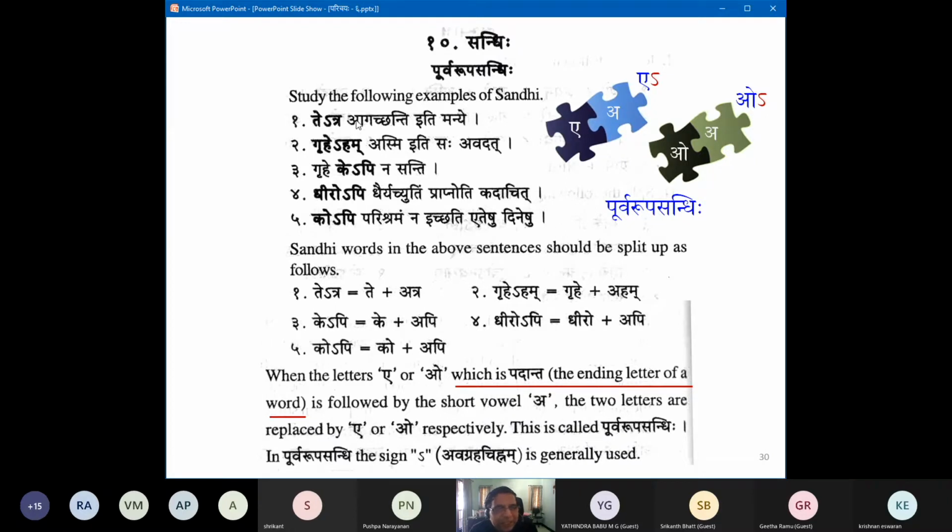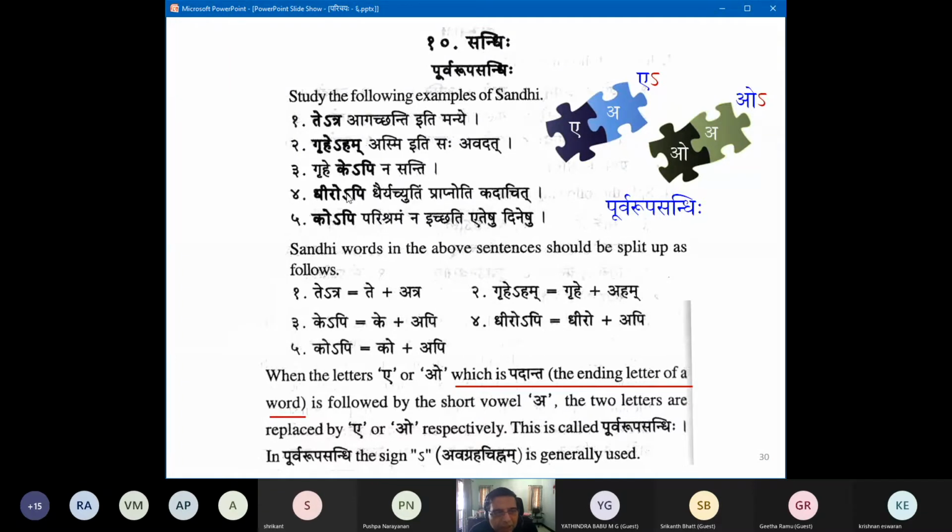Okay, so these are all te atra type. So a plus a, a plus a, a plus a, o plus a, o plus a. So three cases of a plus a and two cases of o plus a. Okay, what has happened? The o has remained, but a has been shown with the avagraha as if it's elided, suggestive of the Purva Rupa Sandhi. Very classical. When you see the avagraha, it's immediate. Okay, Purva Rupa Sandhi. But remember, now look, this kopi, dhiropi.